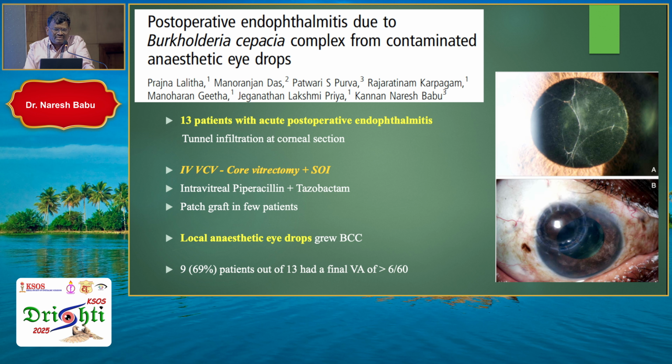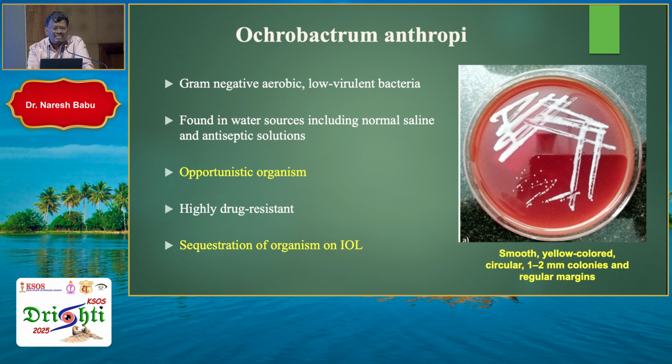In this case we went for piperacillin tazobactam. Nowadays piperacillin tazobactam 225 microgram is our drug of choice in case of any gram-negative infection. If it is very resistant, we go for colistin. In most of these cases, as you can see here, a patch graft was done. In 13 cases, most of them retained a vision of 6/60 or so. If you take all the cluster endophthalmitis, fortunately we had the best outcome among all with Burkholderia cepacia.